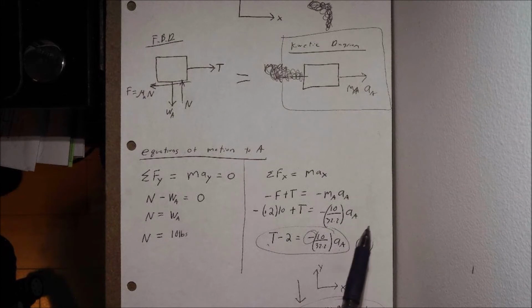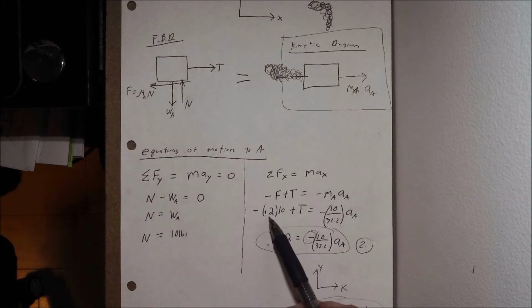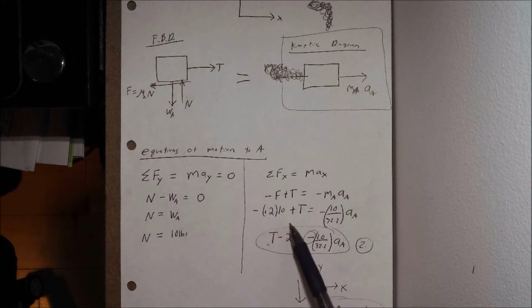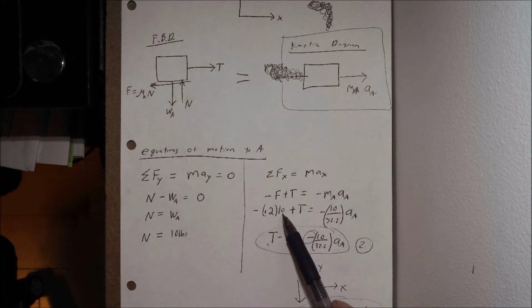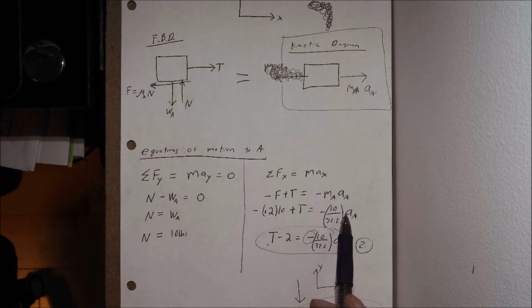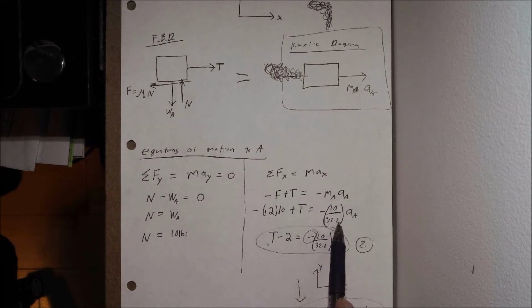Well, we know our frictional force here is given to us by mu N, mu sub k times N, when mu sub k was given to us as 0.2 in the problem statement. We just solve for our N over here, a positive value of 10 pounds. You can plug that in, plus our tension, is equal to our weight force divided by acceleration due to gravity. And this is where our negative is going to come into play, because acceleration due to gravity is acting down.